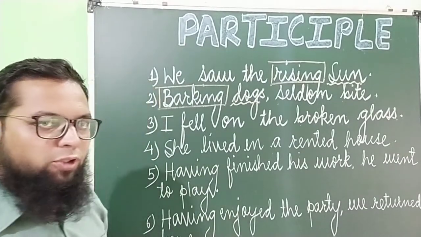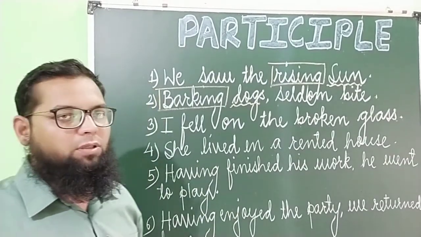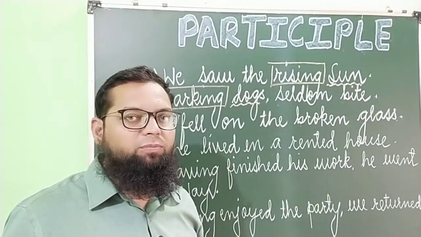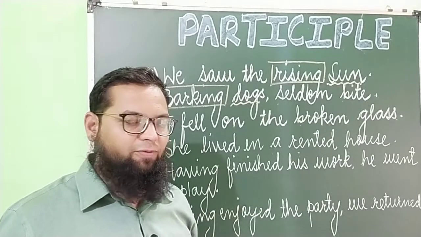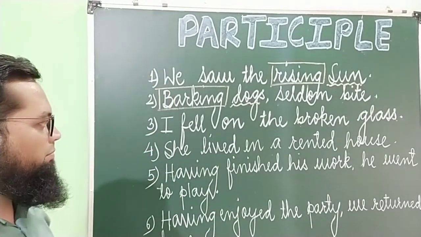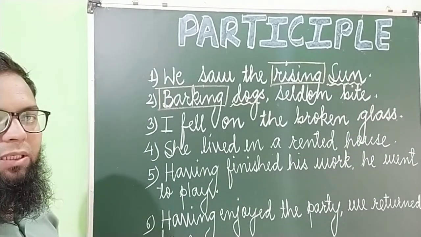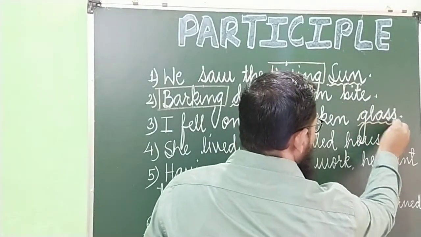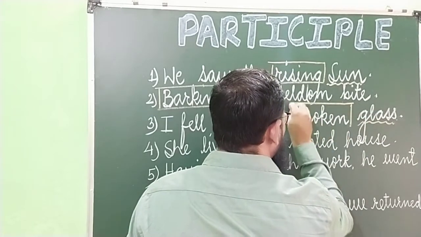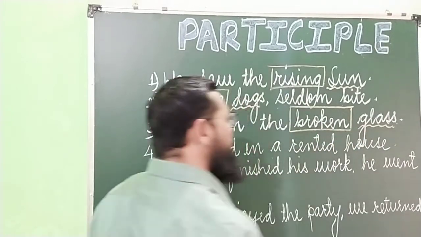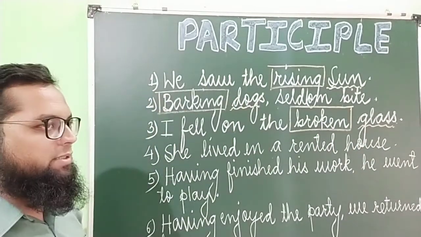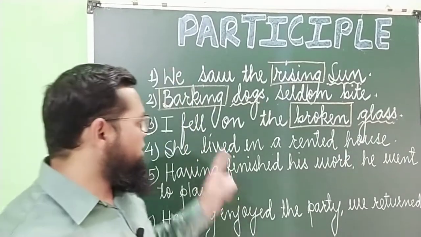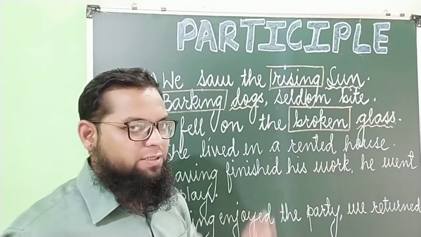Now let's have two examples of past participle. What is past participle? Past participle will be the third form of the verb, which will be used as an adjective. Let's have a look at the third example. I fell on the broken glass. So here glass has been described as broken. Now this broken is the third form of the verb, but in this particular sentence it is not used as a verb, it is used as an adjective. I fell on the broken glass.